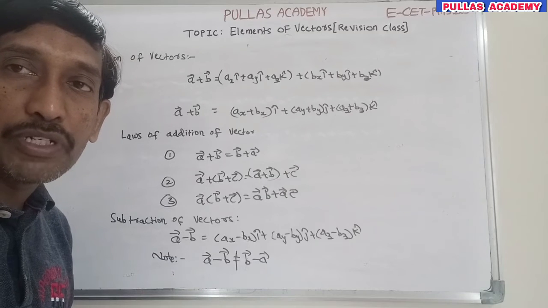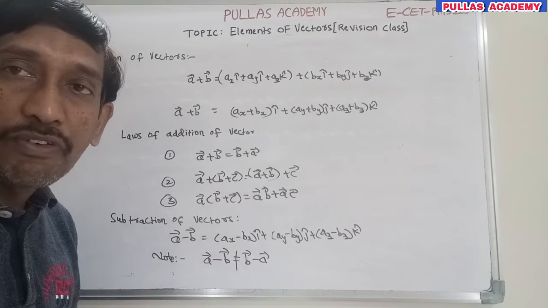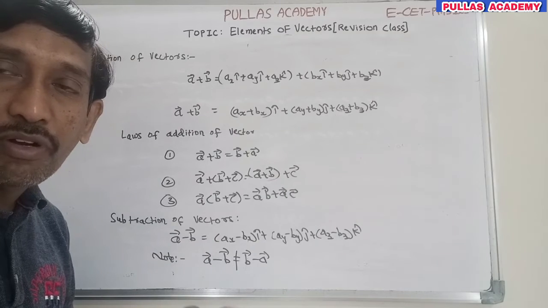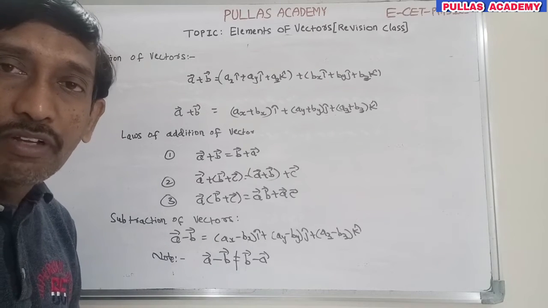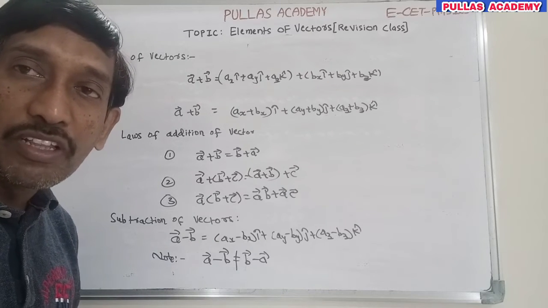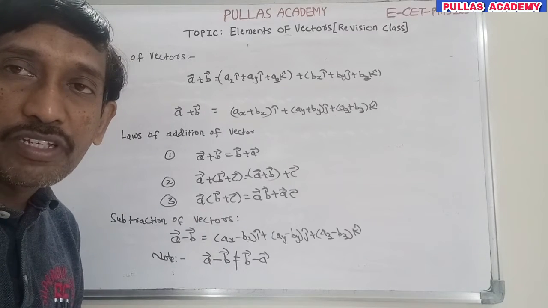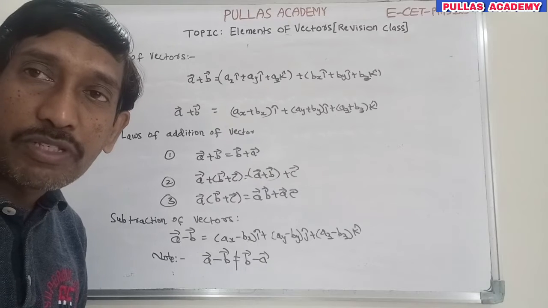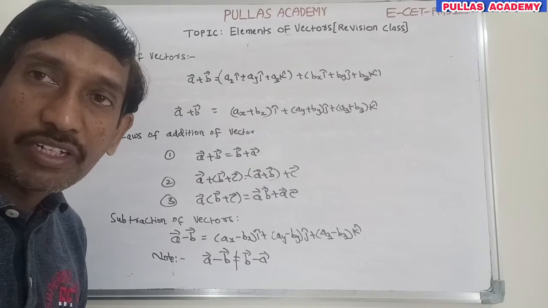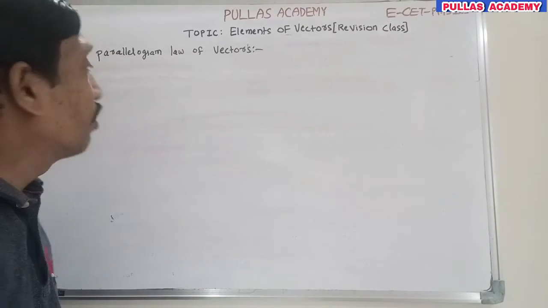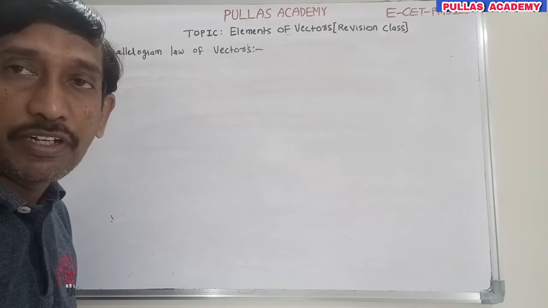We have three important principles. One is the parallelogram law of vectors, the second one is the triangle law of vectors, and the third one is called the polygon law of vectors. We will discuss these principles clearly. Among these three principles, the parallelogram law of vectors is very important. I want to discuss the parallelogram law of vectors with you. Okay, so now we will discuss the parallelogram law of vectors.